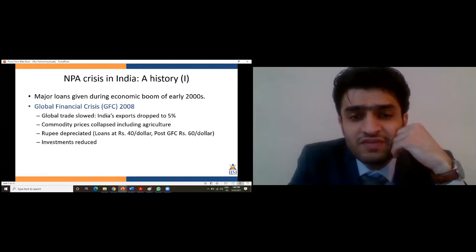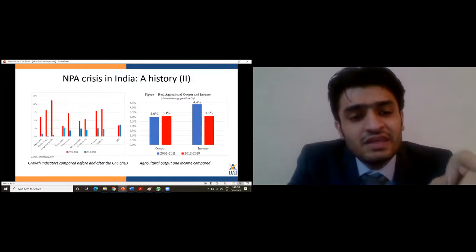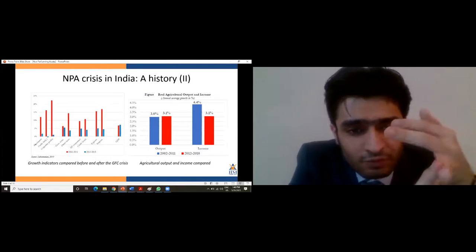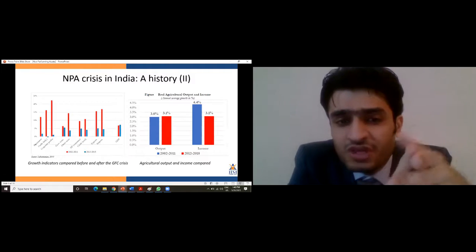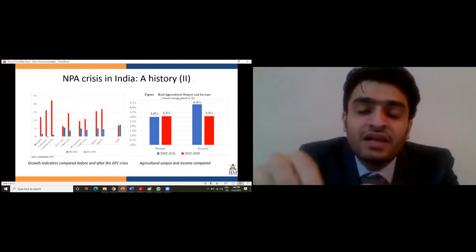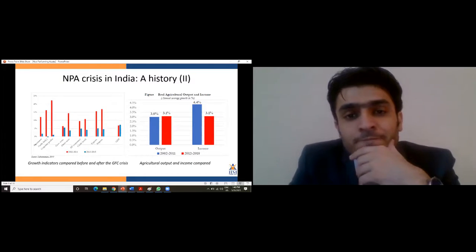Investments also reduced because of lack of trade. As we can see in this chart, among the growth indicators, investments have reduced, corporate profits have reduced, exports have reduced, imports have reduced. Looking at the agricultural output and income, even agriculture got affected because it's a commodity.